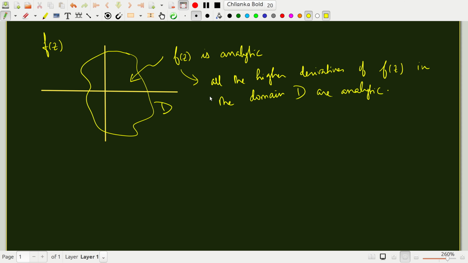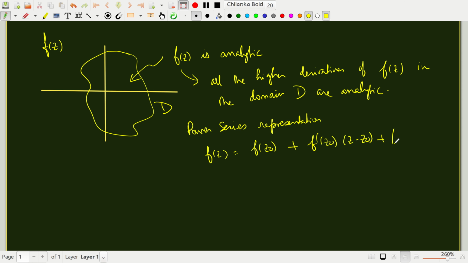The moment you know that the function and its higher derivatives are all analytic and well defined, that means you can obtain a Taylor series or power series representation of the function about any point within the domain. Suppose you can write f of z is f of z naught plus f prime of z naught times z minus z naught, plus f double prime of z naught times z minus z naught squared by 2 factorial, plus so on. So this is possible.